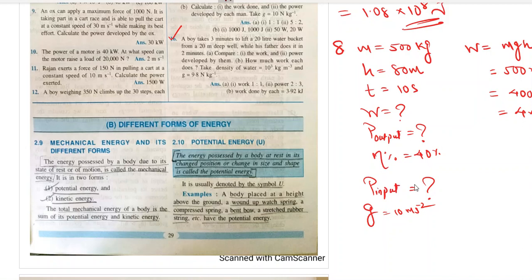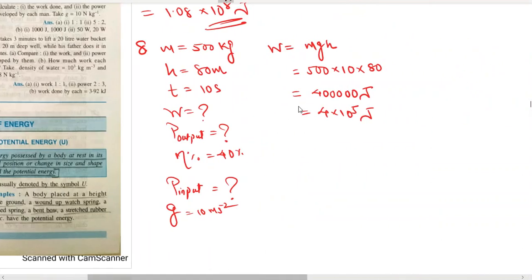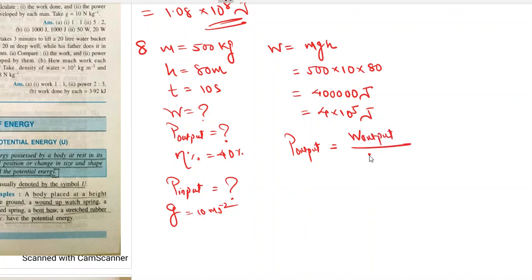How much power you have to supply to the pump, that you have to find out. But first you need to find how much power the pump delivers. How much power the pump delivers, that is power output. So power output is equal to work output upon time. Output work is how much? This is the output work, right? So work output will be 4 into 10 raised to 5. And what about the time? Time is 10 seconds. So 4 into 10 raised to 4 watt. This is the power output.